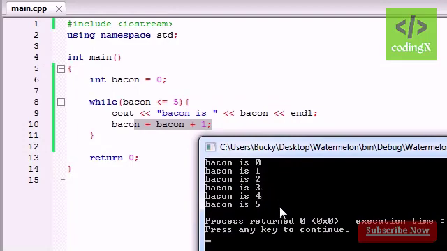So we already know why bacon ran in this case. When bacon was equal to 0, it was less than or equal to 5. 1, yup. 2, yup. 3, 4, 5. Is 5 less than or equal to 5? Yup, so it printed that out.